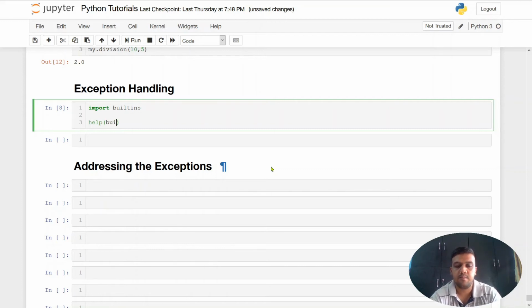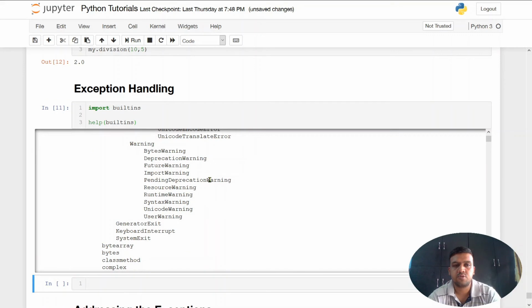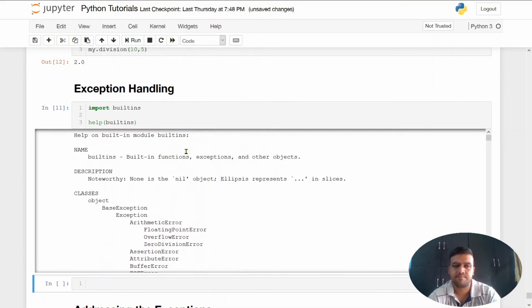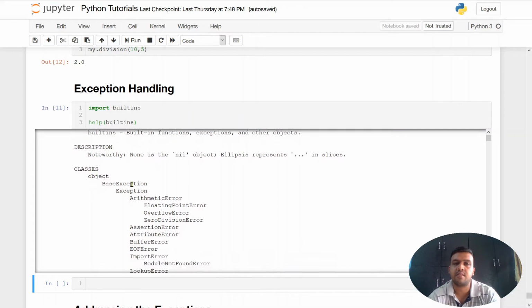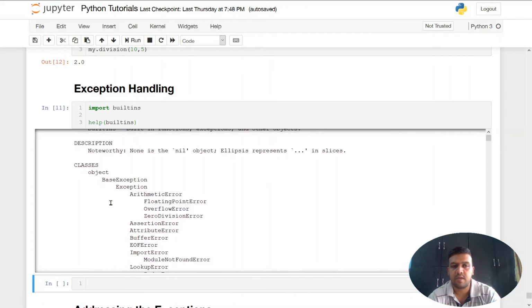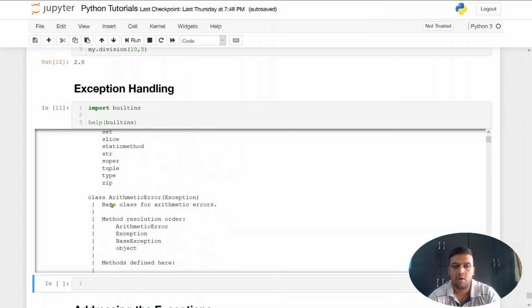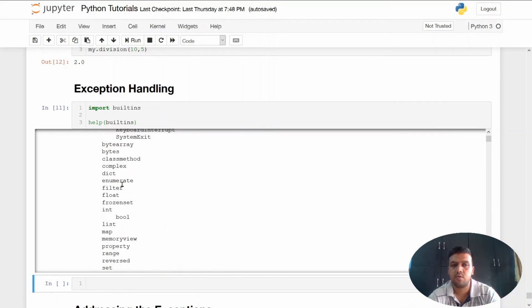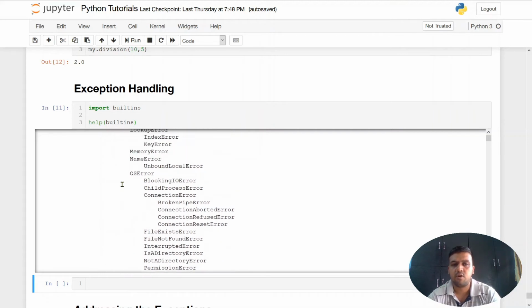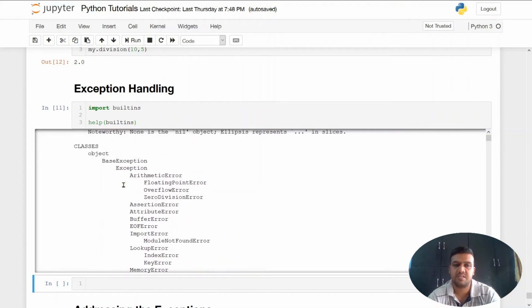If we write builtins as a parameter in this help function and run it, it will show us a very good output which tells about this built-in module. It will tell about the different classes that exist in Python, starting from the exception classes to the different data types, the methods, the memory view, etc. But our focus for today's tutorial is exceptions.